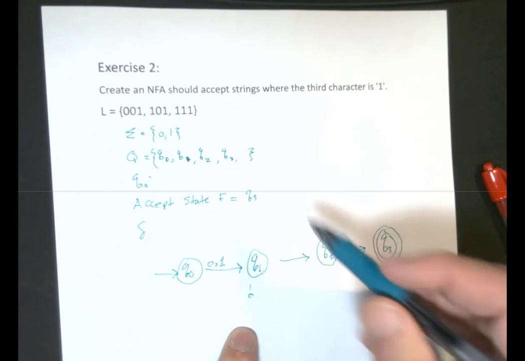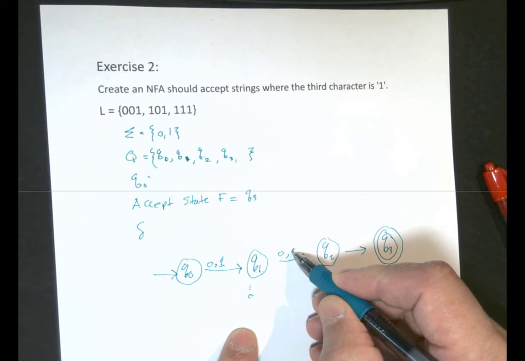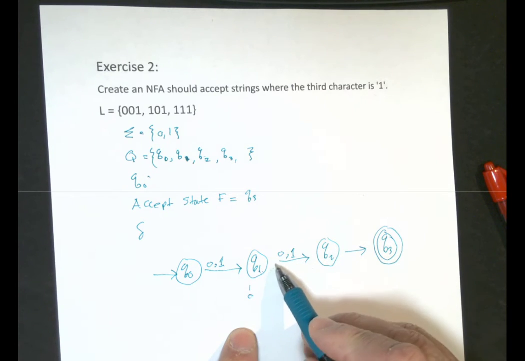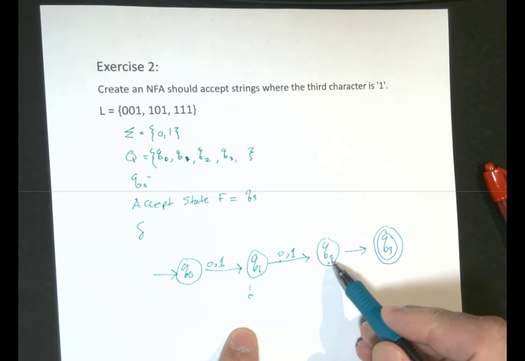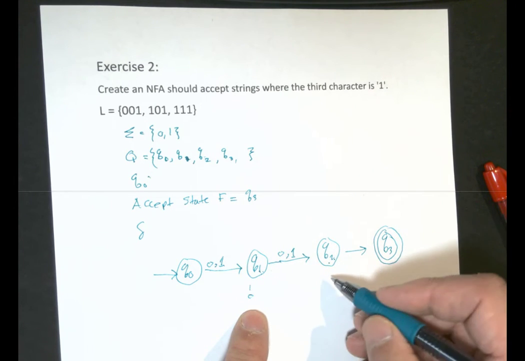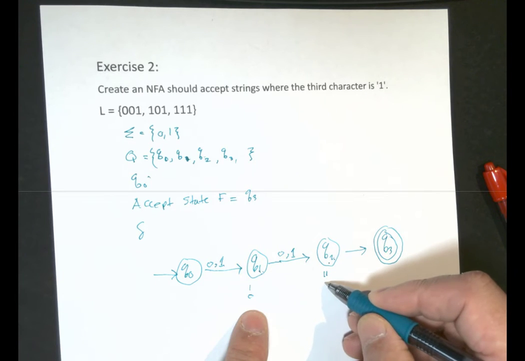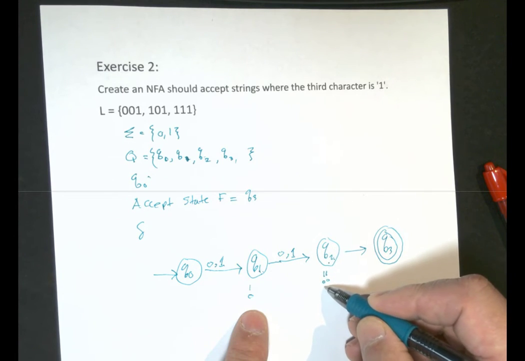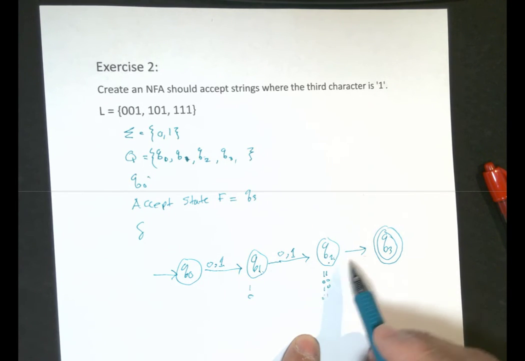We can move from Q1 to Q2 on a 0 and 1. So in here, we might have 1 1 or 0 0 or 1 0 or 0 1. It doesn't really matter as long as the third character is 1.